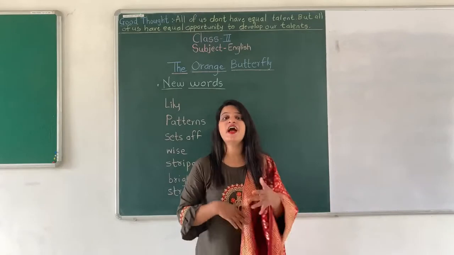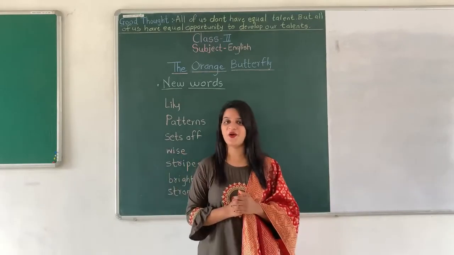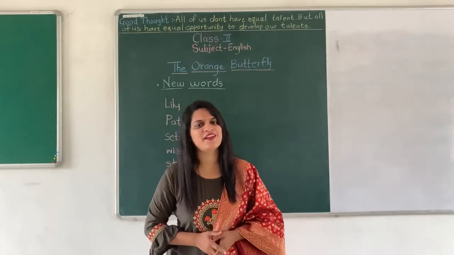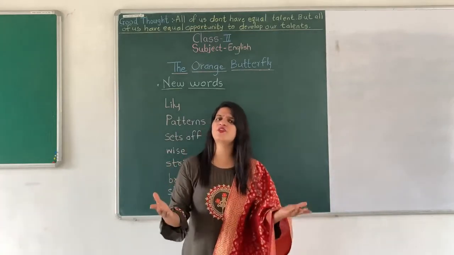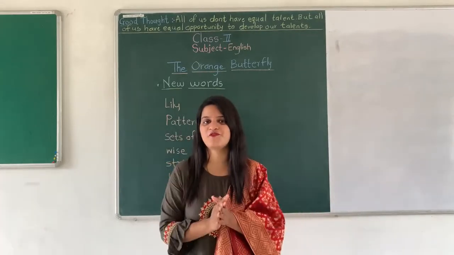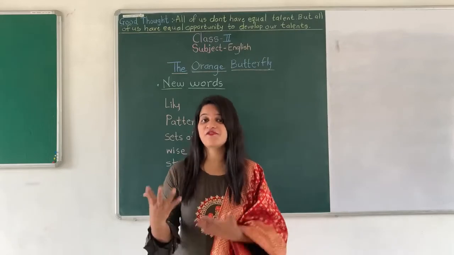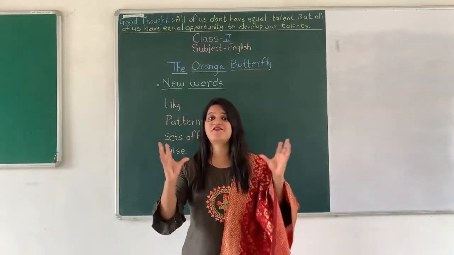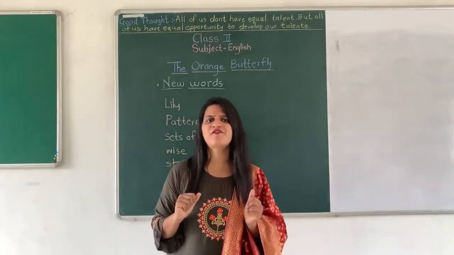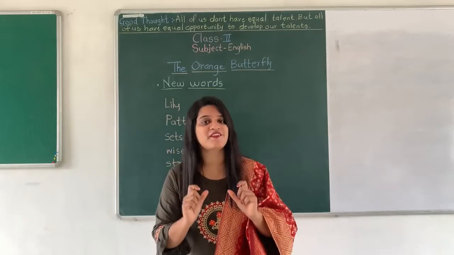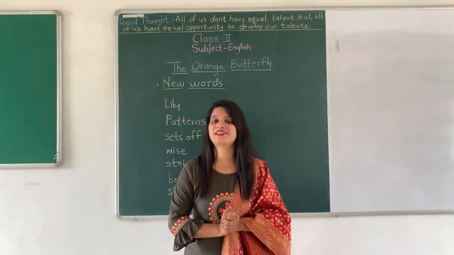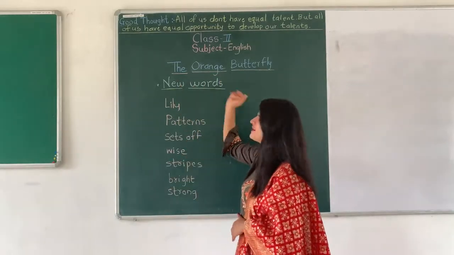Now, my dear children, let us start the story, okay. So, the story is about the orange butterfly. Now, we already know what a butterfly is, and a butterfly looks very beautiful. Okay, why does it look beautiful? Because it is of different colors. There are so many butterflies which are very colorful. Okay, whereas some butterflies are having one single color. Okay, so we will study about the orange butterfly.